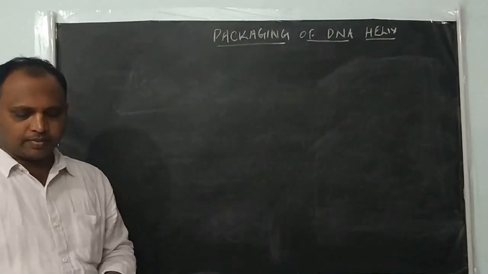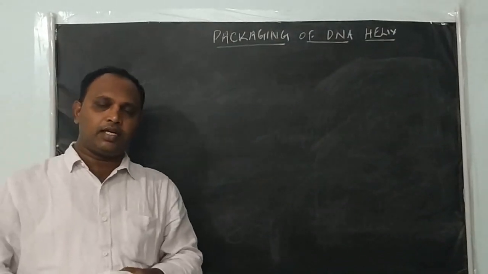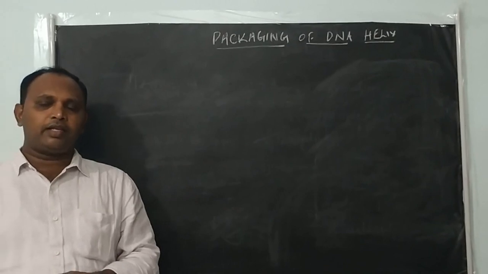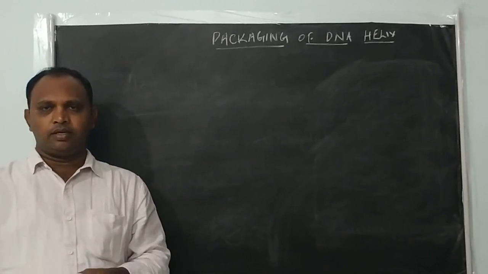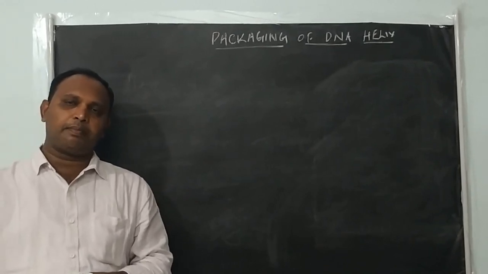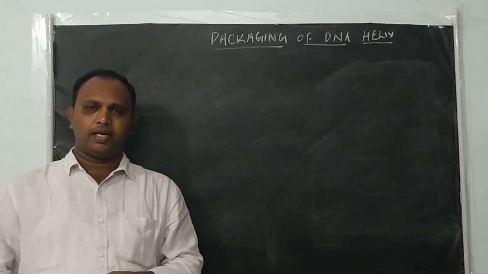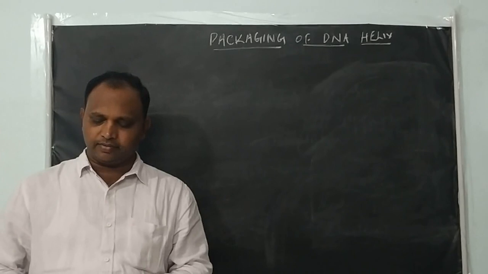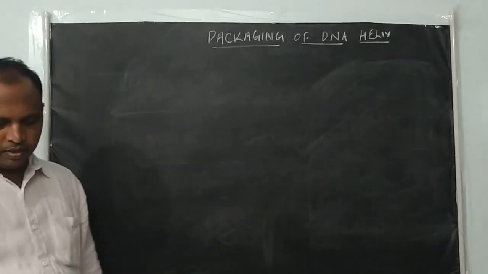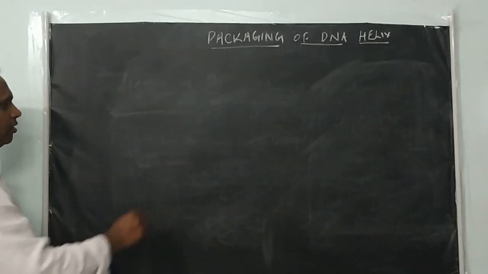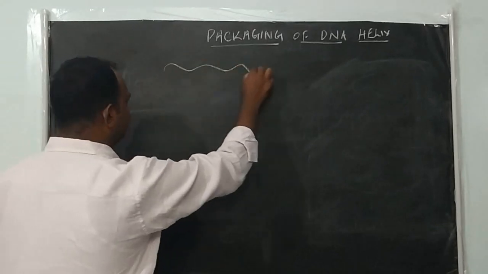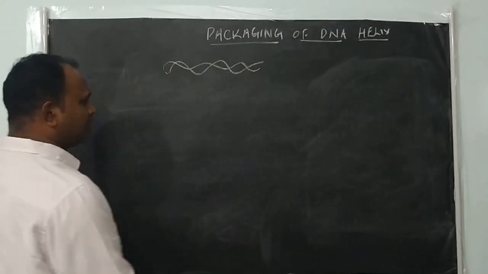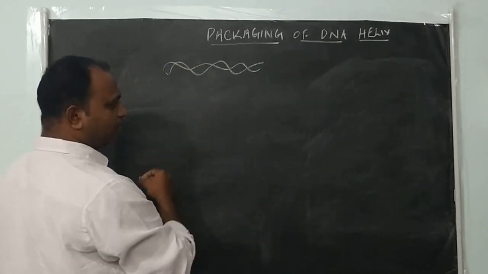Next we will see the packing of DNA in eukaryotes. The eukaryotic cell is somewhat more complex than the prokaryote, so it has a special mechanism. With the help of that mechanism, they can pack their DNA compactly and accommodate it within the cell nucleus. We will see how it is packed. Eukaryotic DNA is a double-stranded, linear molecule, but the length of DNA varies from organism to organism.